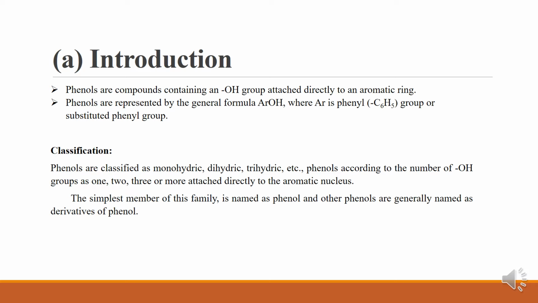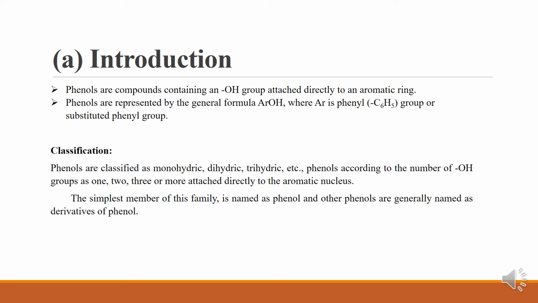Phenols are classified into monohydric, dihydric, etc., according to the number of hydroxyl groups, one, two, three or more, attached directly to the aromatic nucleus. Suppose one hydroxyl group is attached to the phenyl group, then it is called monohydric.